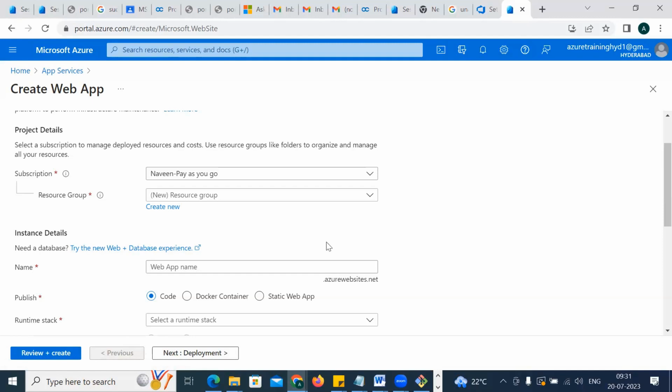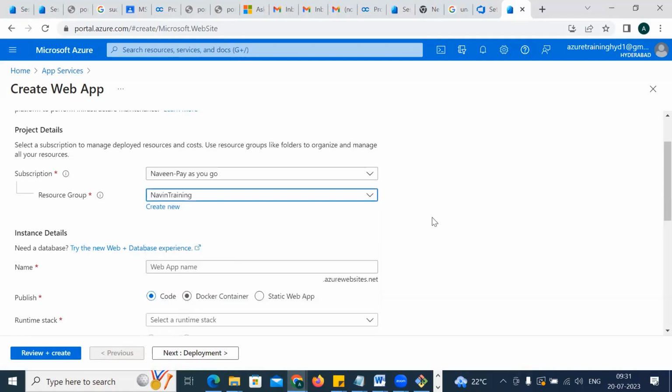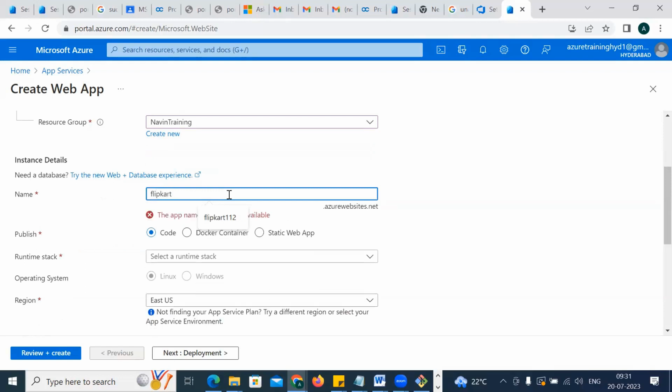Okay, that you understand. Now let's come down here and choose your resource group. Let's see, I'm working for the Naveen training resource group. So let's click on that. Now, what is the web app name? Let's try to make it, I wanted to create a Flipkart. Okay, Flipkart.